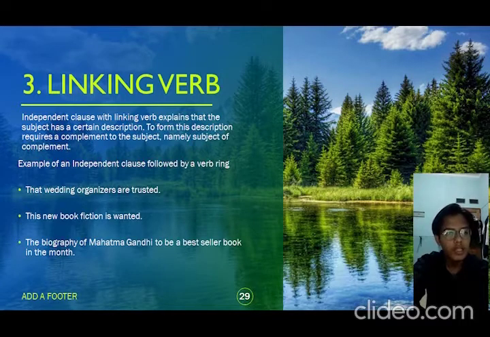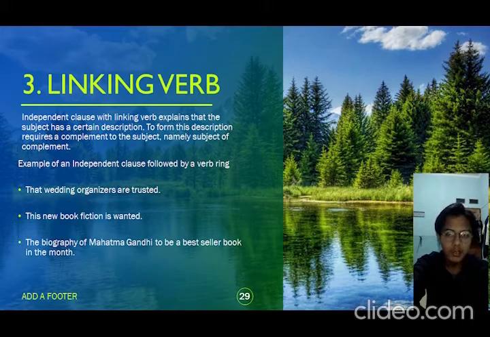That wedding organizer is the subject, and is trusted is the complement. The sentence has no action verb and no object, but it has a subject, and the subject has a certain description. The certain description of the subject in example 1 is trusted.